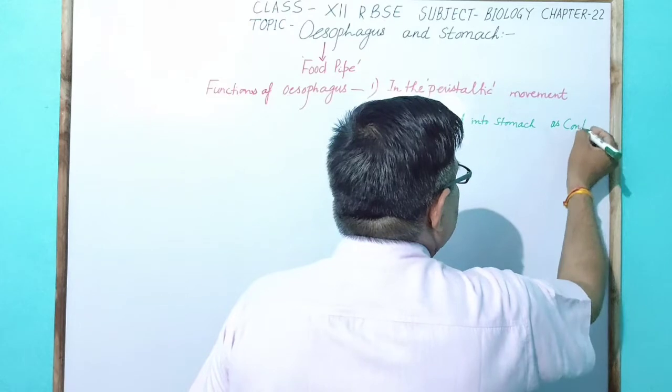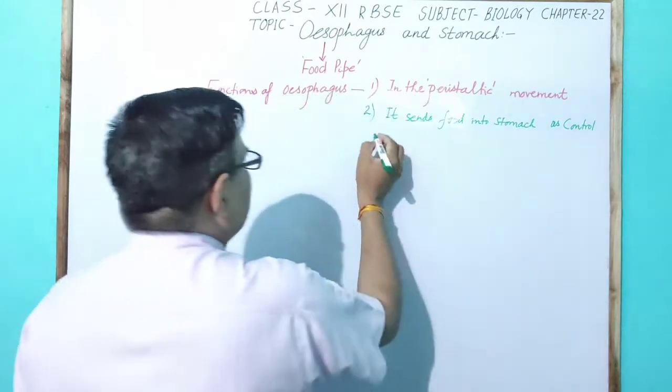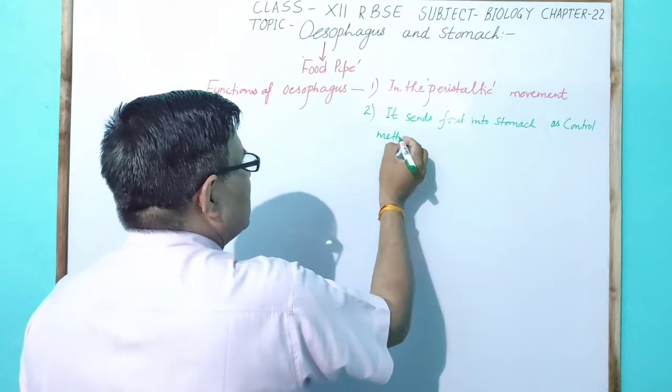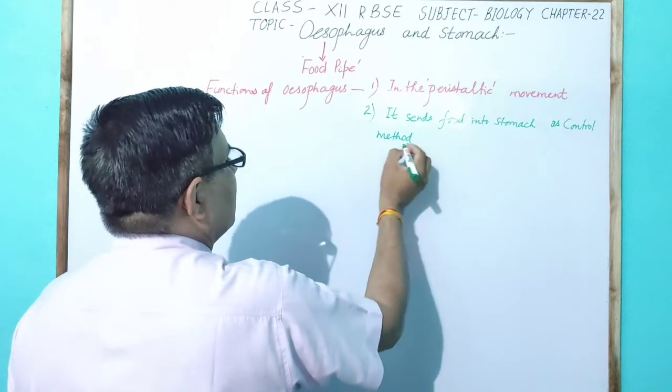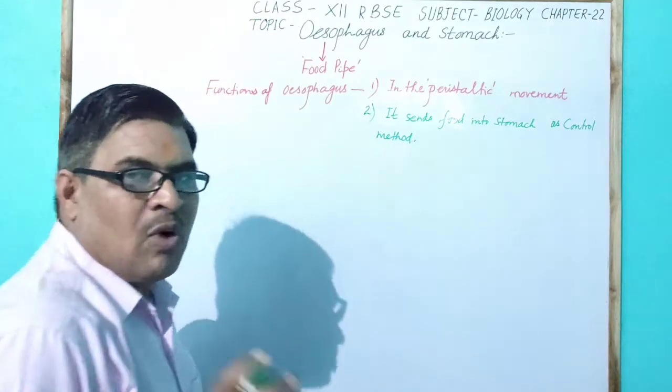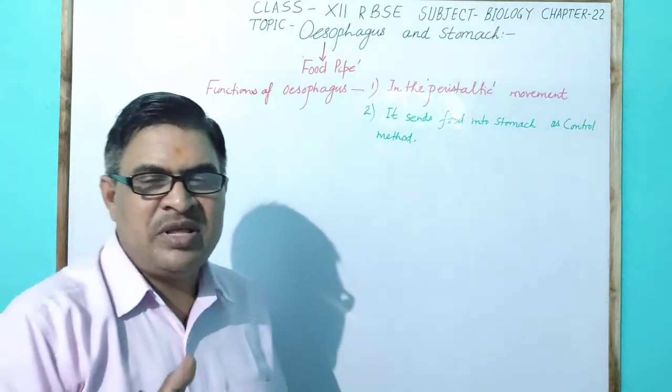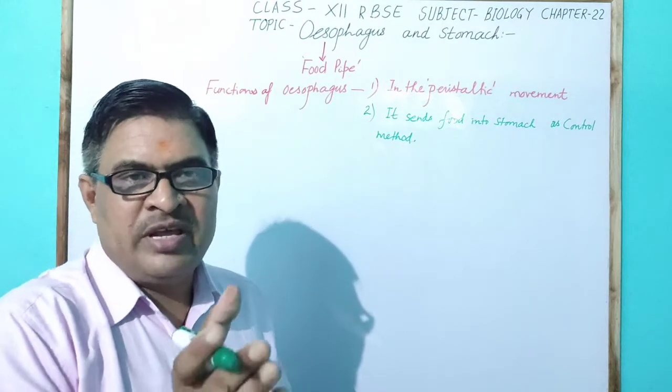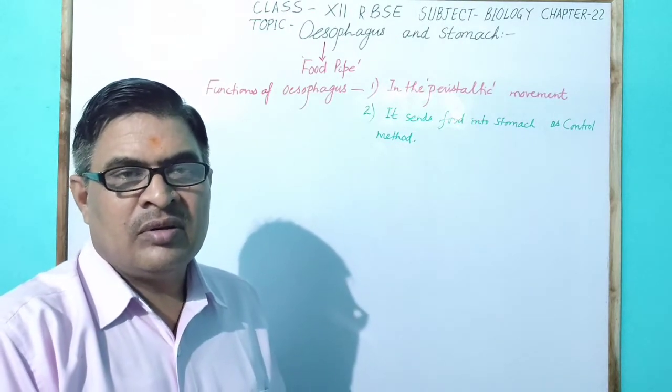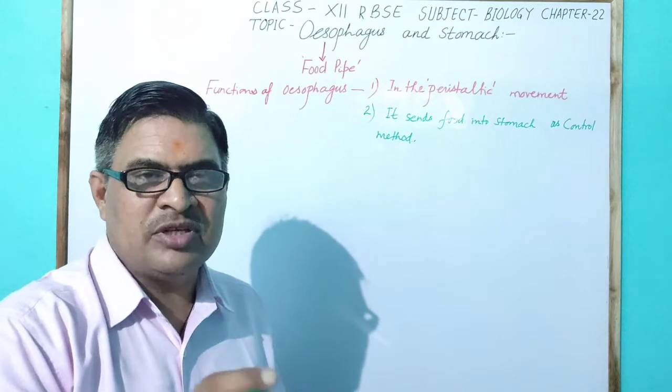How is the control method found? Because of the presence of a valve between the opening of the stomach and the last part of the oesophagus.